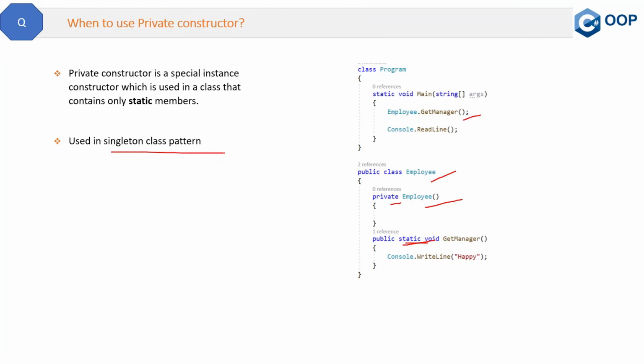So this is one use of the private constructor, and in real life we mostly use it in the singleton design pattern. This pattern I will cover in detail in the design pattern section. Right now, just know that the private constructor is used in the singleton design pattern. Now, if you have any query on this question, please let me know in the comment section.